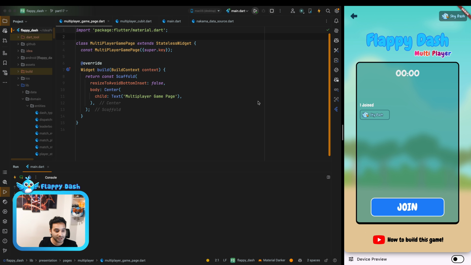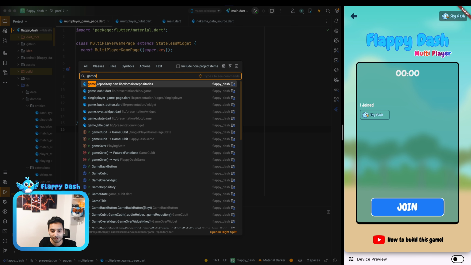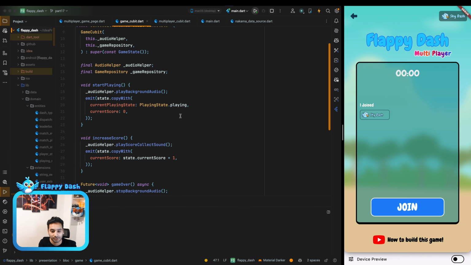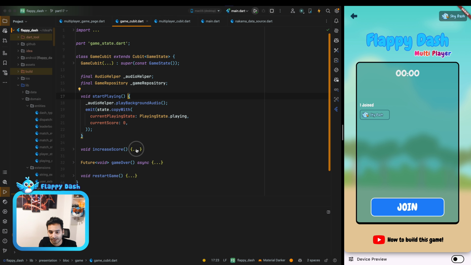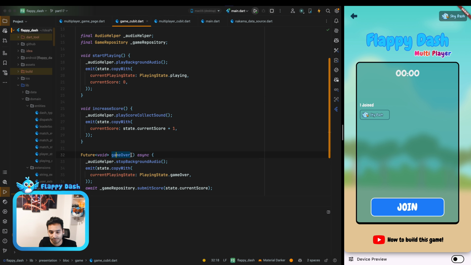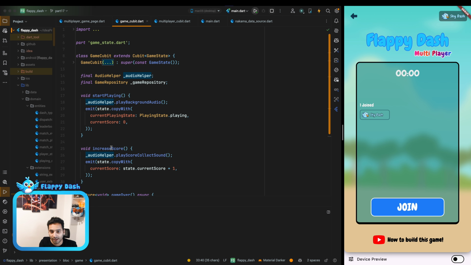First of all, we want to reuse the game cubit that we have. As you remember, we have a game cubit with some functions, for example, start playing, increase score, and game over. Here we are handling the audio, and to be able to reuse this, we need to have a sealed class or an enum that allows us to differentiate between the single player mode and multiplayer mode.